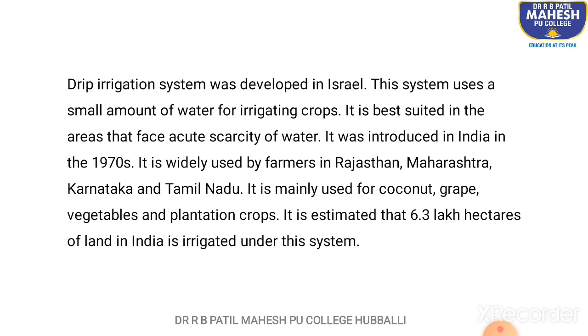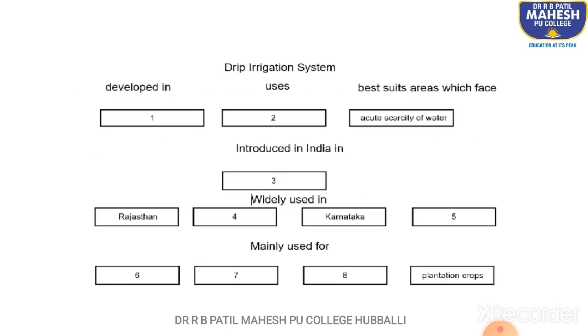So, first we read the paragraph and then we try to comprehend it, try to understand it. And then comes the third part where we jot down the main points or the sub points. So, let us move on to the next one. Here is the flow chart that I was talking about. The whole paragraph has now been represented in a concise form.